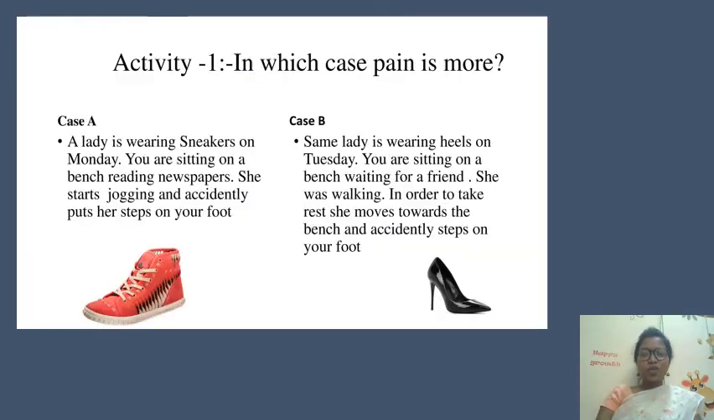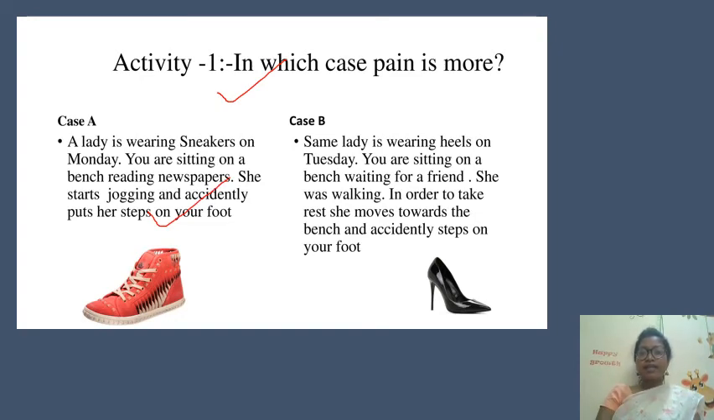Okay, so let's do an interesting activity. In which case is pain more? Let's see case A and case B. A lady is wearing sneakers on Monday, and you are sitting on a bench reading a newspaper. She starts jogging and accidentally puts her step on your foot. So do you have pain in that case?